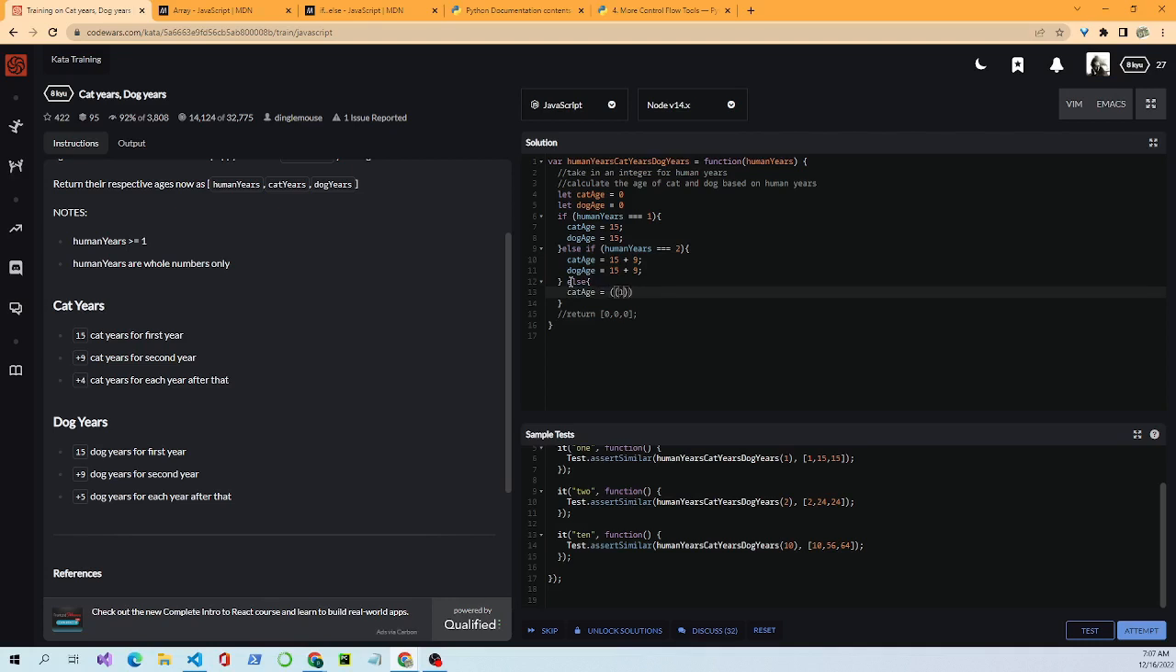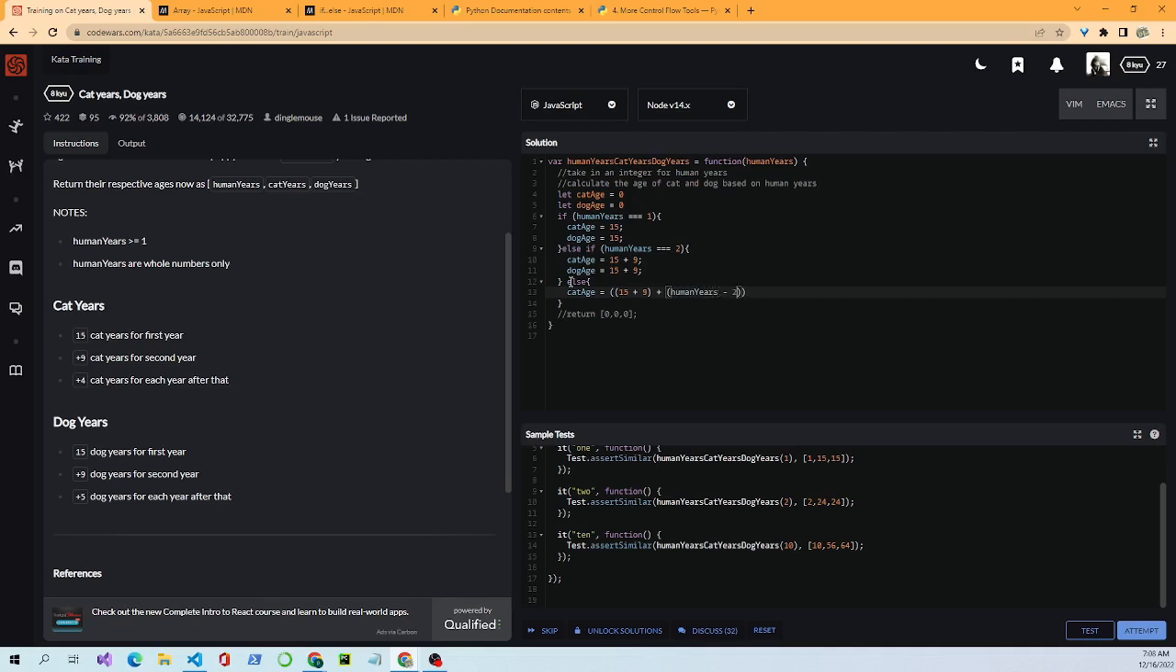We'll do the 15 plus 9. For inside of this, using the parentheses, the order of operations: parentheses, exponents, multiplication, division, addition, subtraction in that order, as we learned in elementary school. 15 plus 9. We'll do another plus. Here's where it gets a little bit different because we got to go human